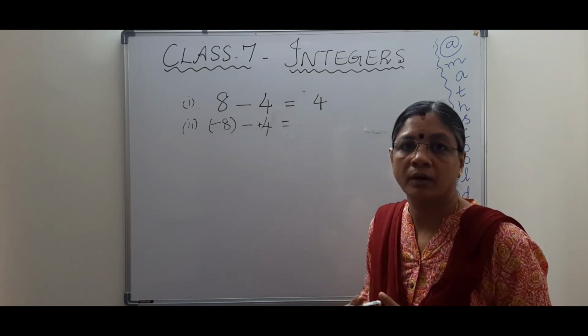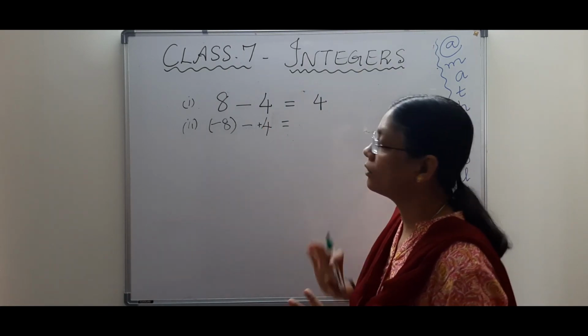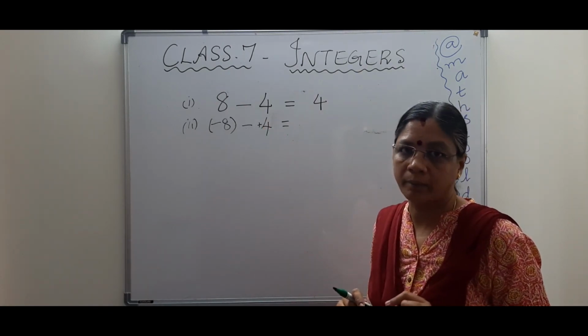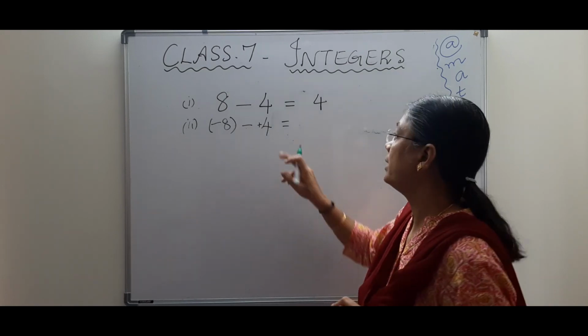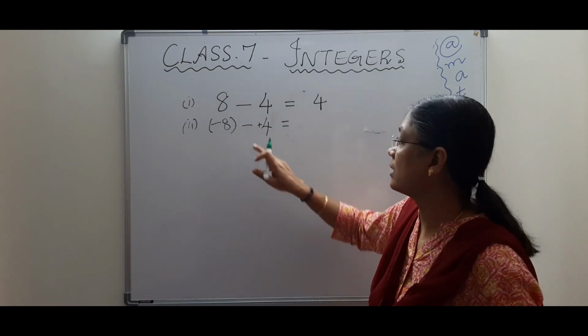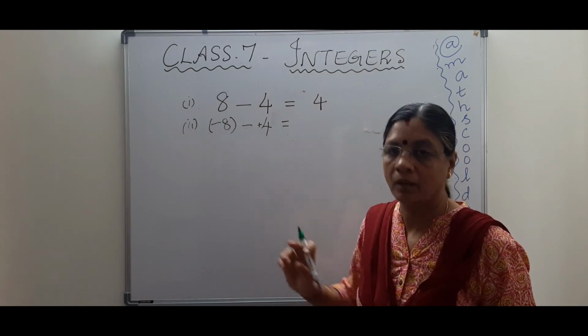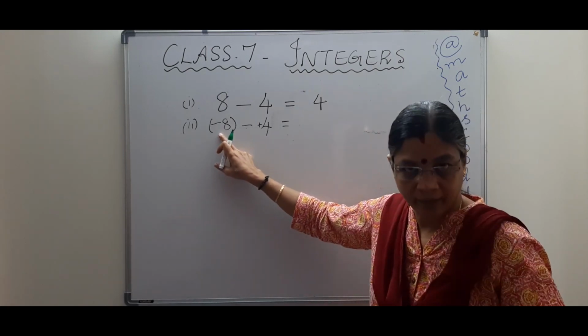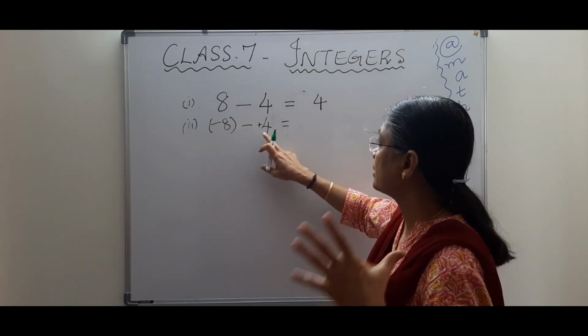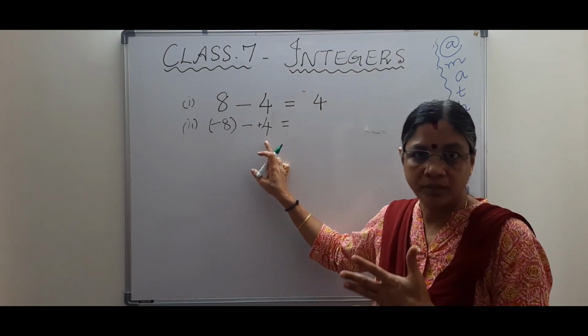So in case you are getting confused, you just write a plus next to the 4, a small plus. That plus is not needed, but anyway, if you are getting confused, just write the plus. Understood? So now minus 8 is a negative number and you are going to subtract +4 from it. Okay, so that is the question.